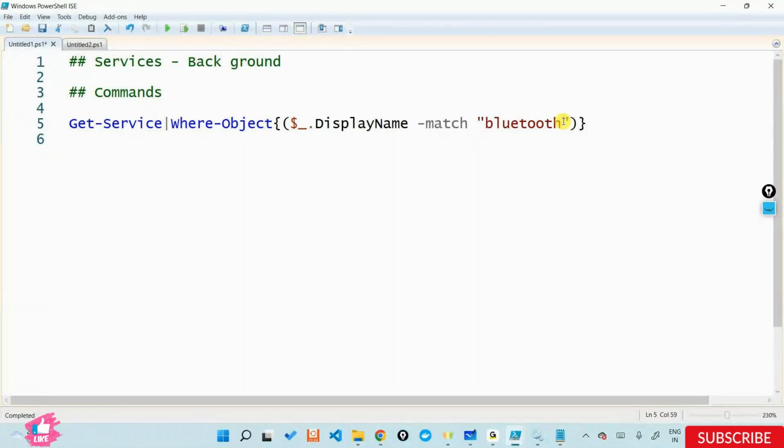Contains looks at a specific substring. If you only have a condition called Bluetooth here, you can only get that particular service as such. Any questions still here? Anyone?